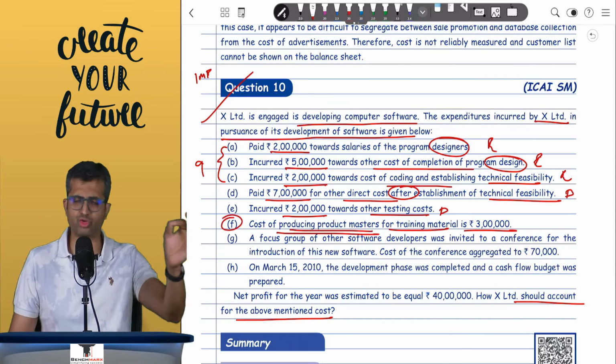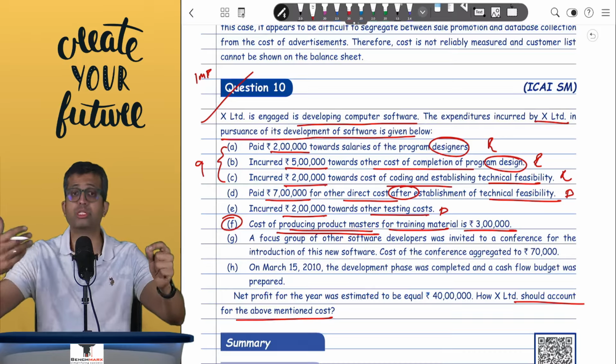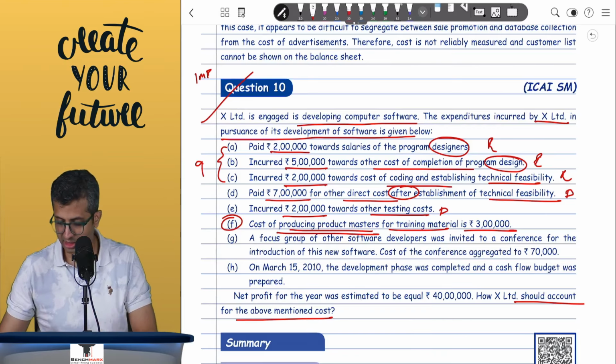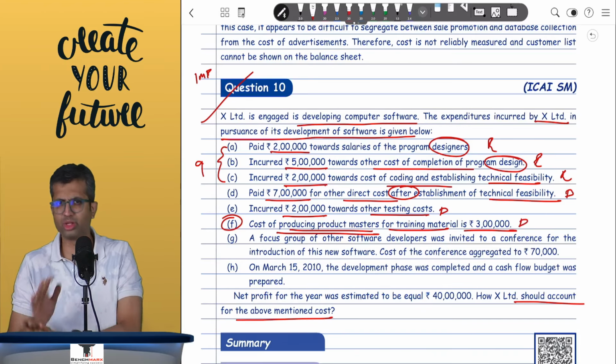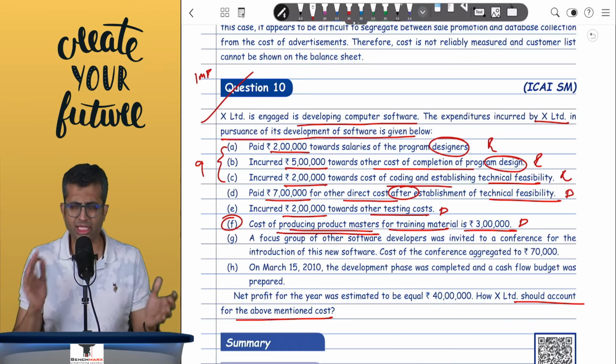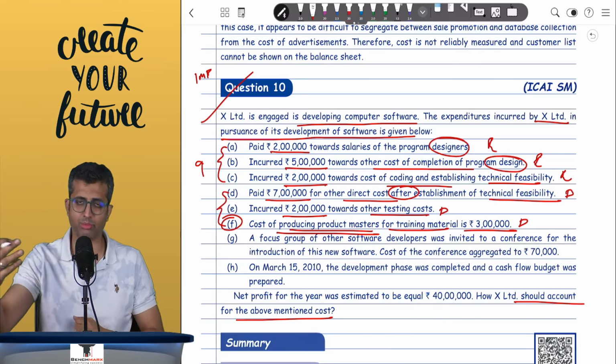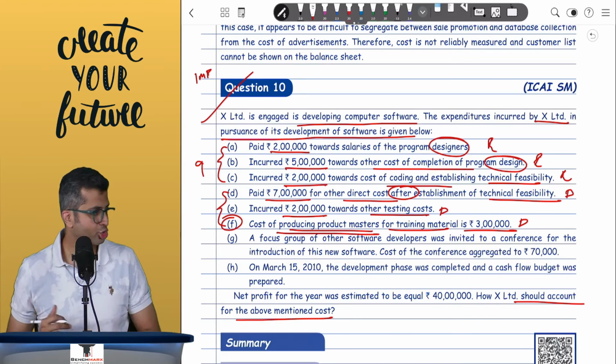Now, earlier when this adjustment was there, any cost which is incurred to make the product master, that is the first version of the product, will be capitalized, and hence this cost will also be capitalized. Though now because of the controversial nature, they have removed it. But if it comes, you should take it. Any cost behind the product master, that is the first version of the product, should be capitalized.